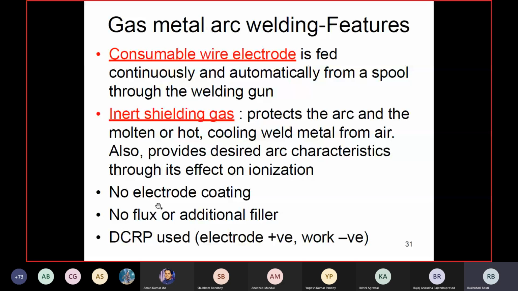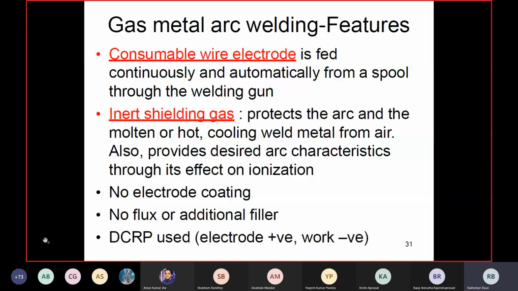DC, direct current with reverse polarity, is used. When the electrode is attached to the positive terminal, we call it reverse polarity, and when the electrode is connected to the negative terminal, we call it straight polarity.